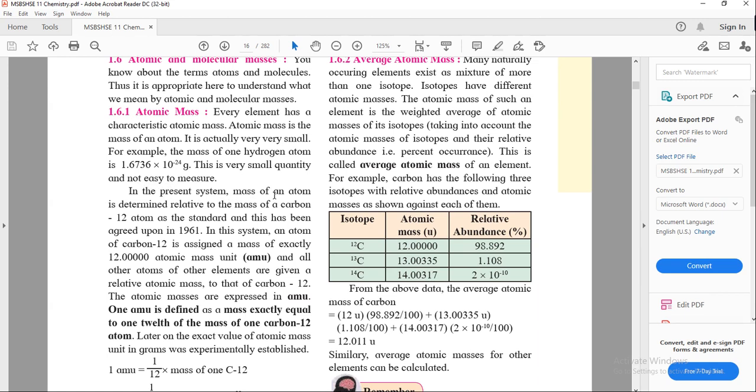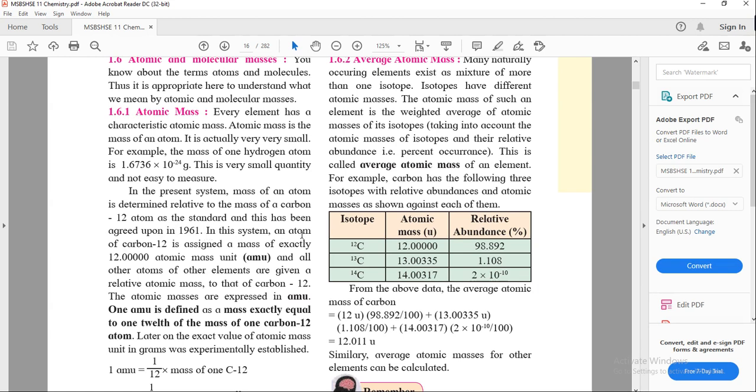In the present system, the mass of an atom is determined relative to the mass of a carbon-12 atom. Carbon has isotopes: carbon-12, carbon-13 and carbon-14. These three are the isotopes of the carbon atom. Carbon-12 is used as a standard for calculation of the mass of any atom. This has been agreed upon in 1961.